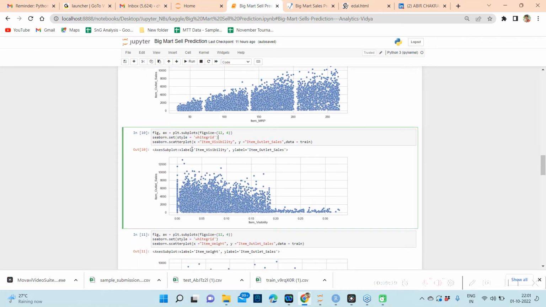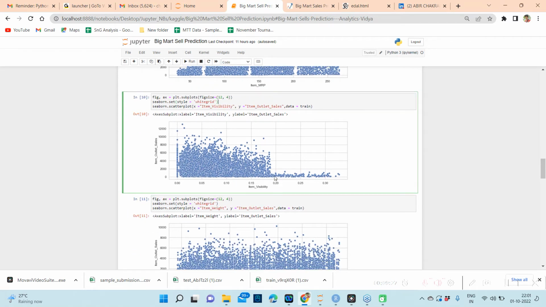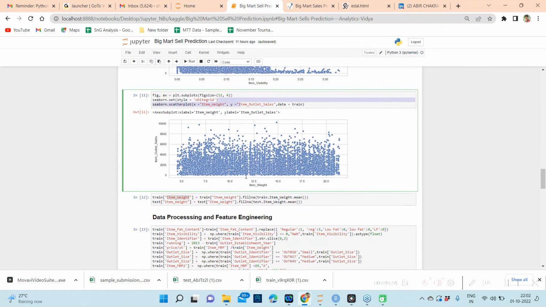Then I am plotting this item visibility. As I mentioned, there are so many zeros present, so probably these can be treated as missing values. And also I can see there is some drastic change in the pattern after 0.19. Probably we can add a separate boolean column by separating the observations greater than 0.19 and less than 0.19.